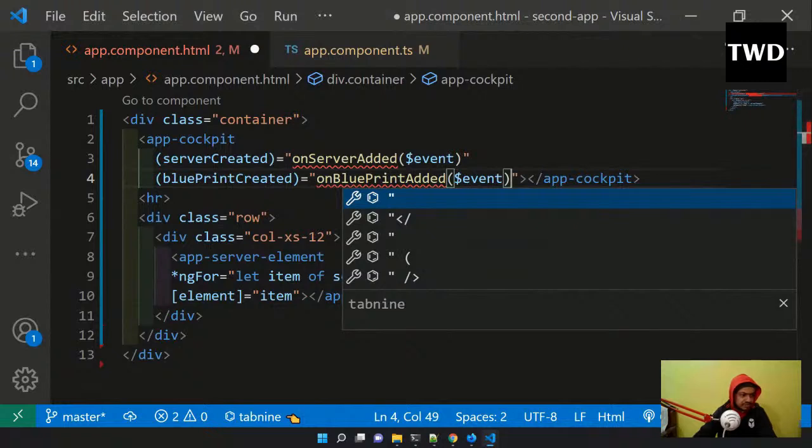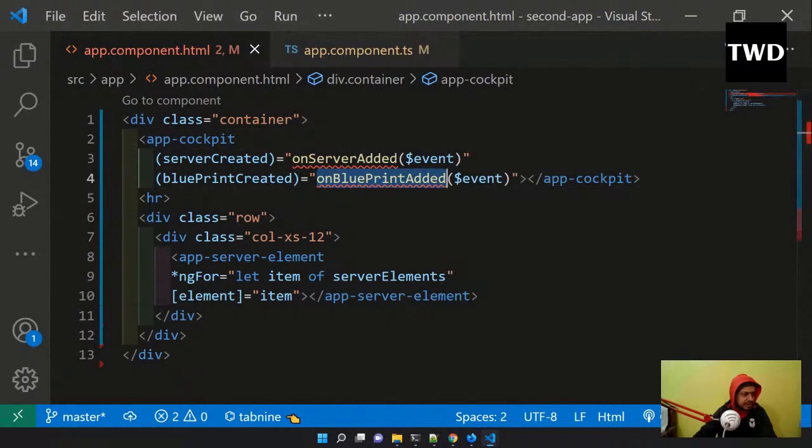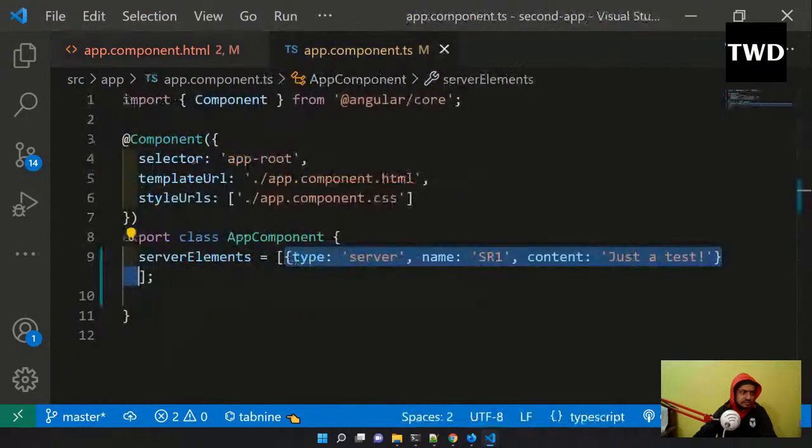Okay, so that is there, and these functions now we have to create. So we will go to the app component dot ts file, and here we have to create these functions, on server added and on blueprint added. On server added we will create first.